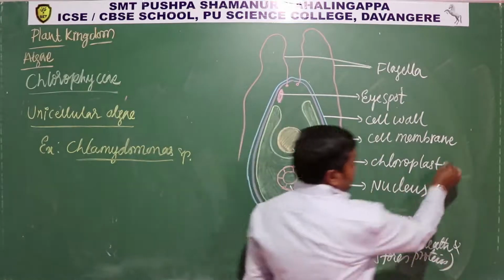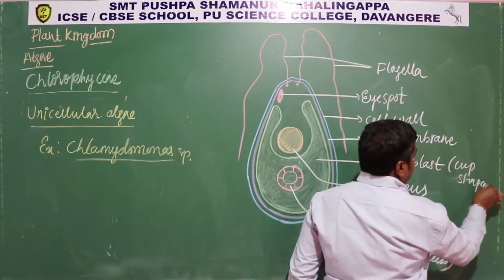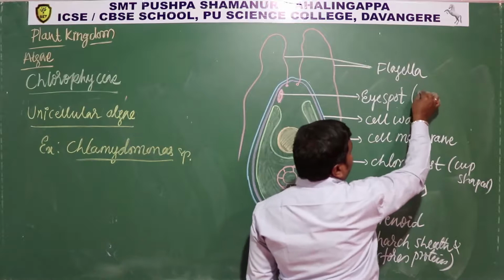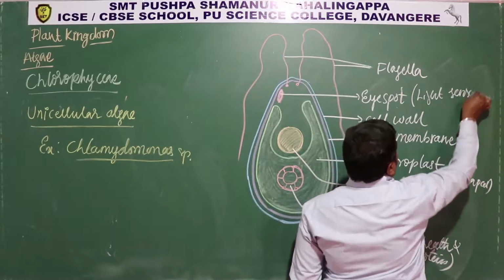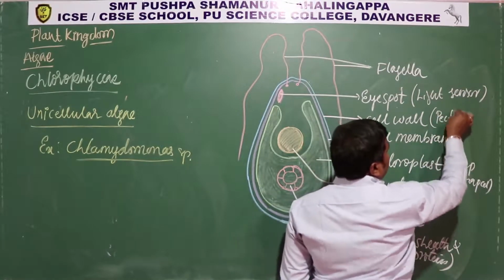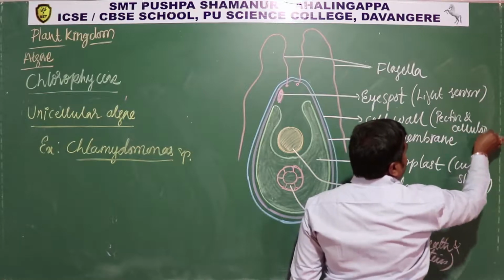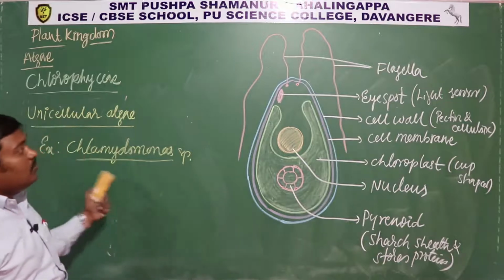Okay, so the chloroplast is cup shaped, and this eye spot is a light sensor. The cell wall is made up of pectin and cellulose. Okay, so this is how Chlamydomonas looks.